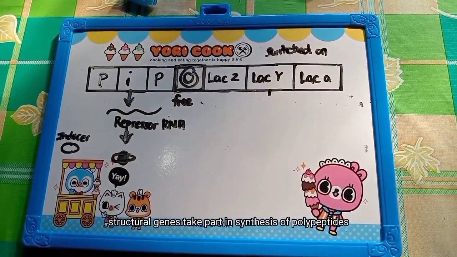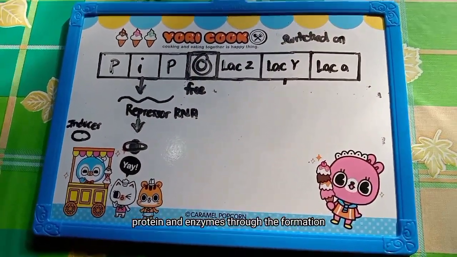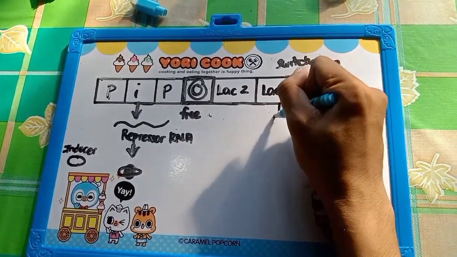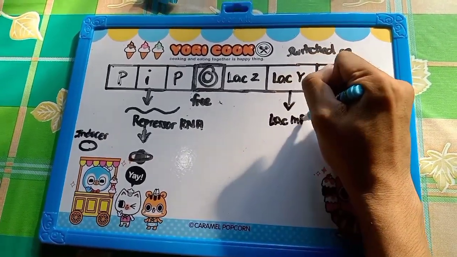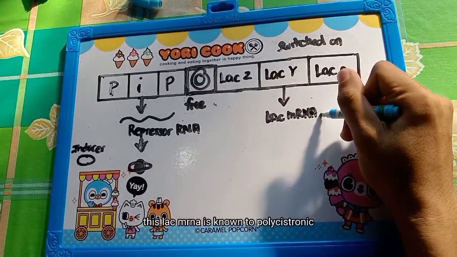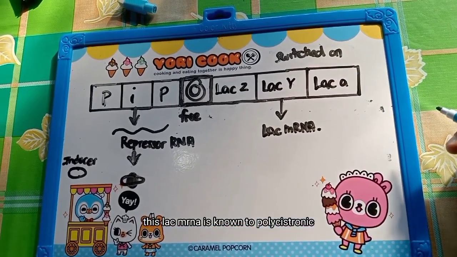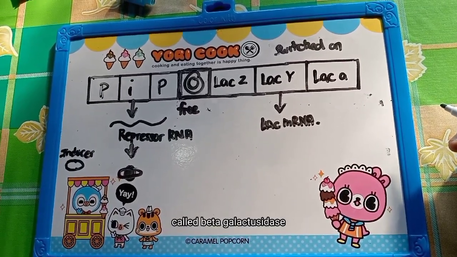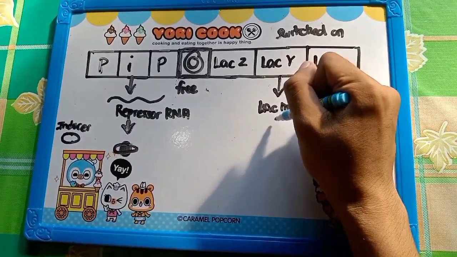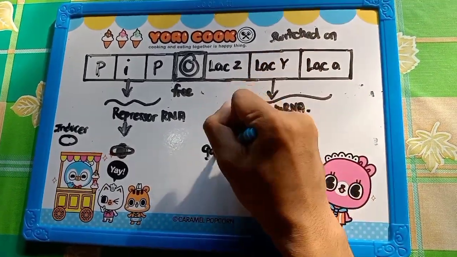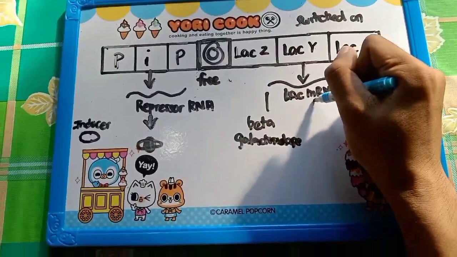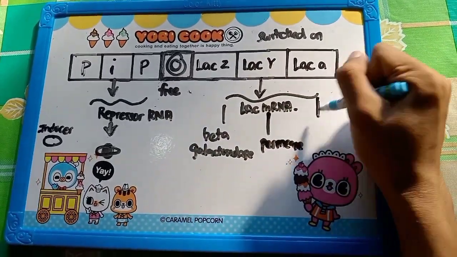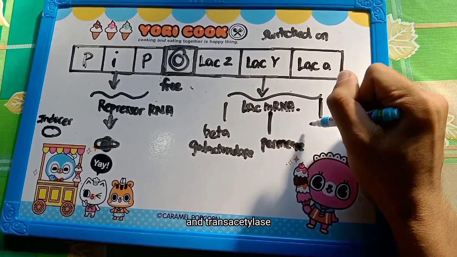Structural genes take part in the synthesis of polypeptides, proteins, and enzymes through the formation of specific mRNA. This mRNA is known as polycistronic, which produces all three enzymes called beta-galactosidase, permease, and transacetylase.